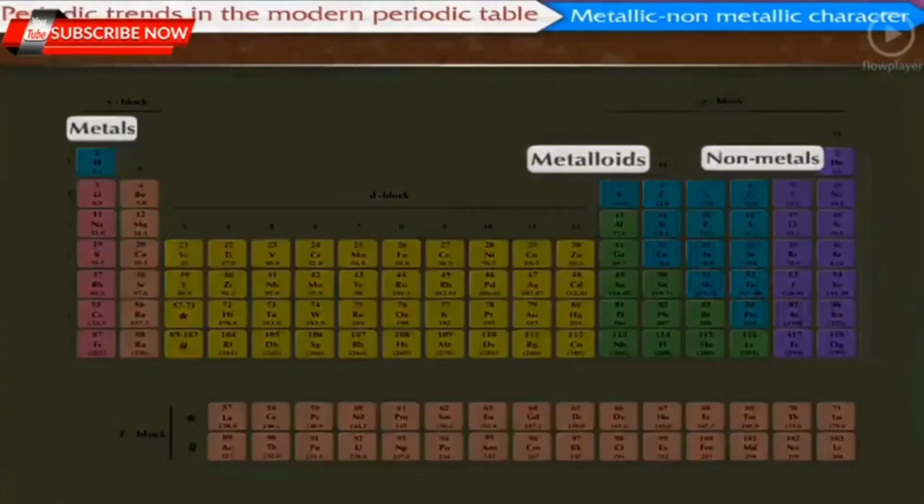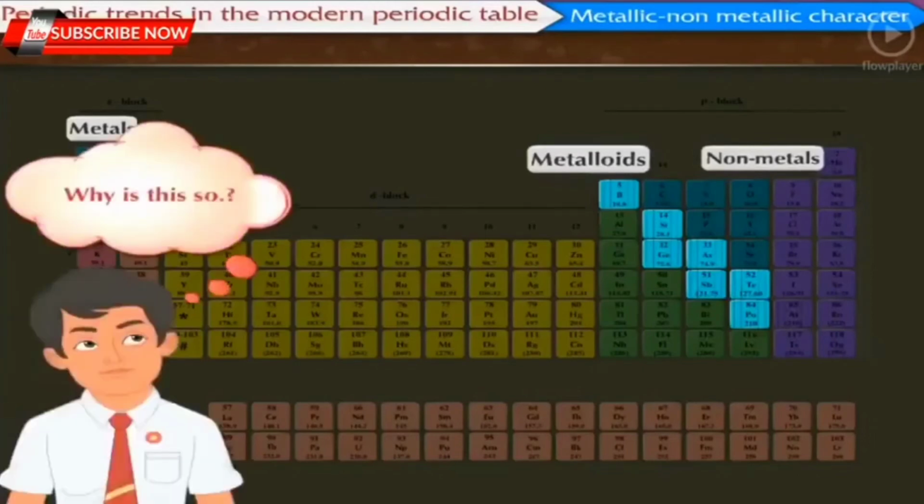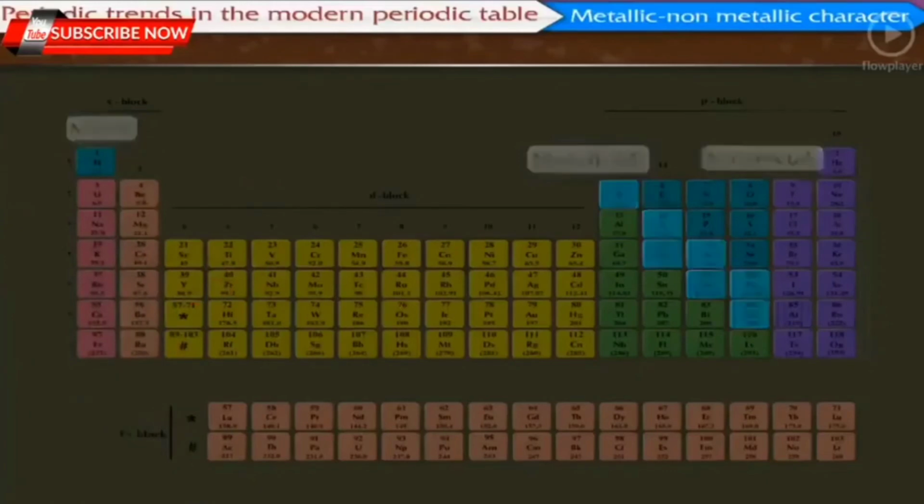In the periodic table, there is a zigzag line that separates metals from the non-metals. It is seen that elements are arranged in such a way that metals are on the left-hand side of this line and non-metals are on the right-hand side of the line. Why is this so? Do you know? To understand this, let us compare the characteristic chemical properties of metals and non-metals.